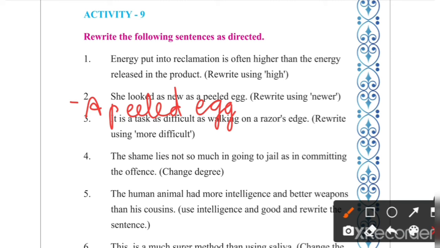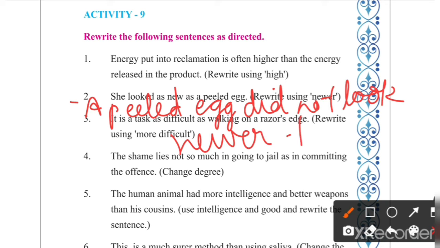A peeled egg did not look newer than she. Full stop. A peeled egg did not look newer than she. This is the correct answer for the second sentence.